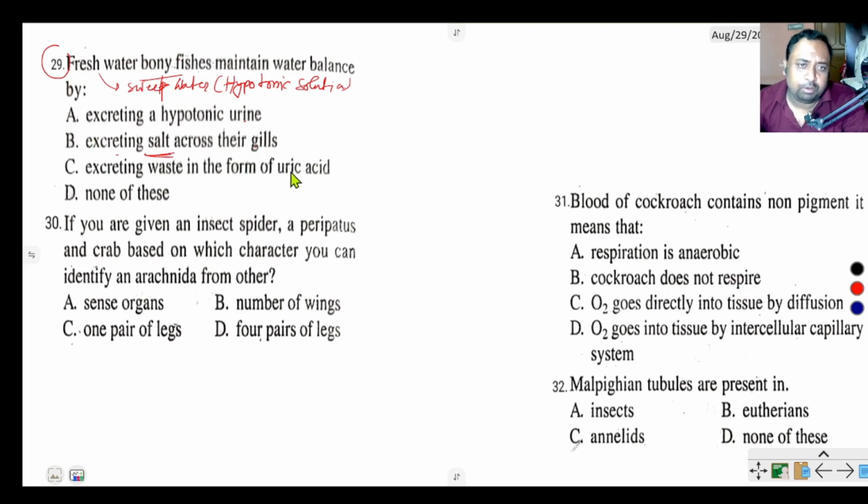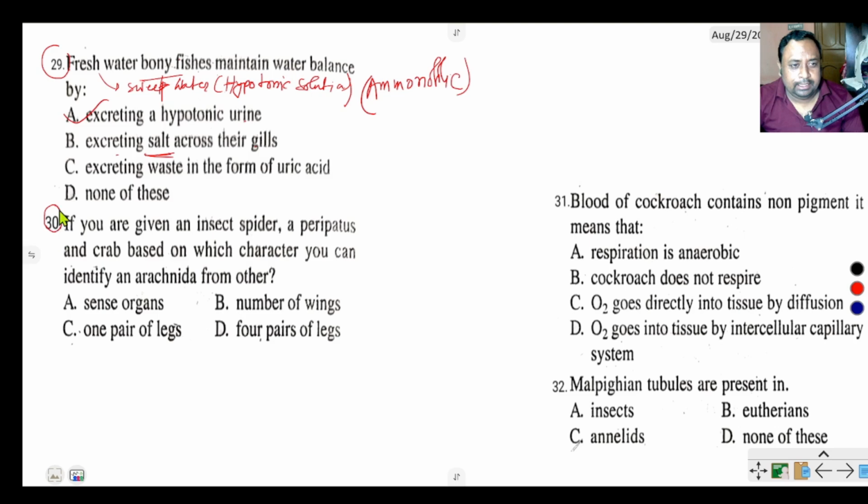Excreting waste in the form of uric acid, none of this. Fishes are ammonotelic organisms, they excrete ammonia. Their urine is diluted, that is, they are excreting a hypotonic urine.